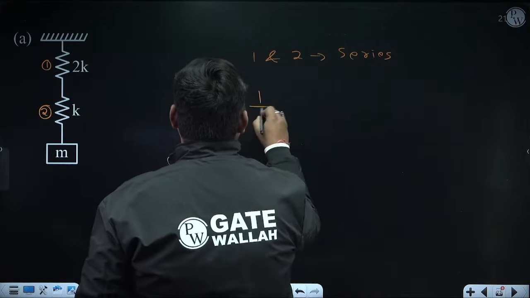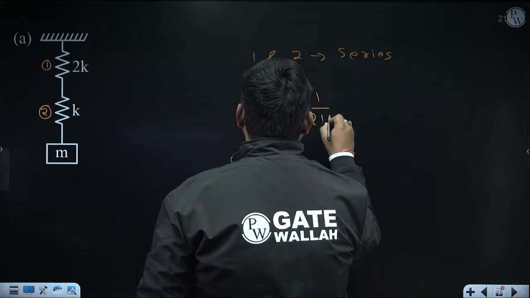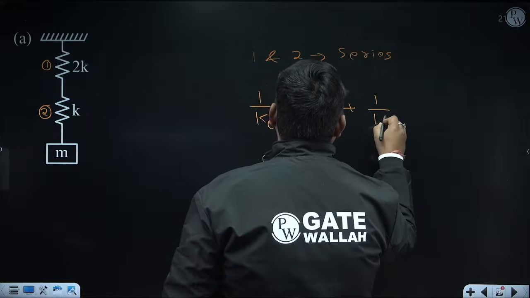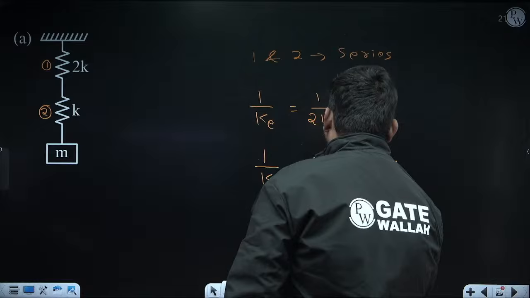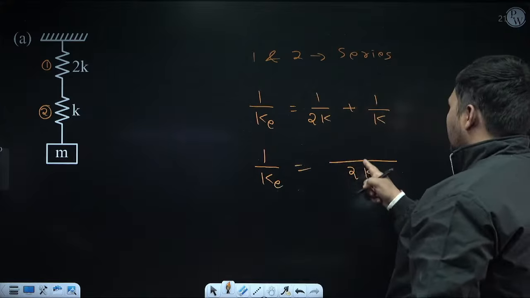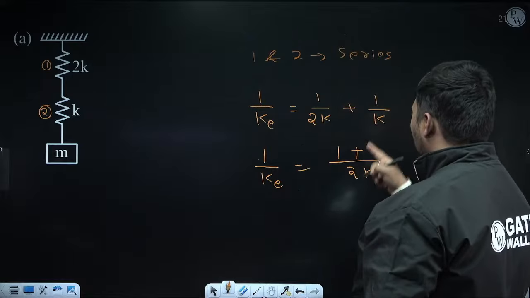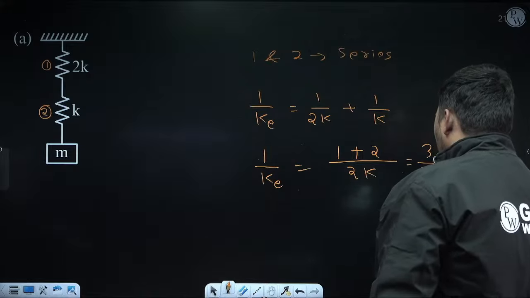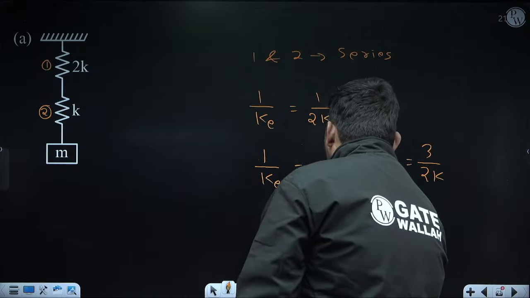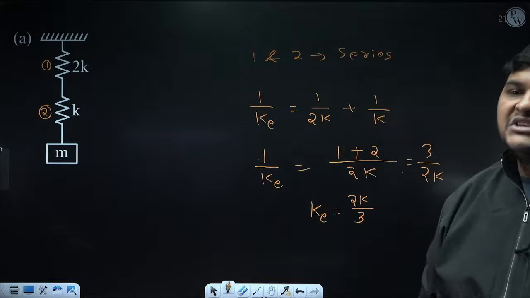So since they are in series, I can use this 1 upon K. This will be equal to 1 upon K1, which is 2K, plus 1 upon K2, which is K. Now calculation is your part. LCM of 2K and K is 2K. So 2K divided by 2K, 1 into 1, 1, plus 2K divided by K is 2, 2 into 1 is 2. So it is coming 3 by 2K. So K is the reciprocal of this, which is 2K by 3. Yes. So this is equivalent stiffness.